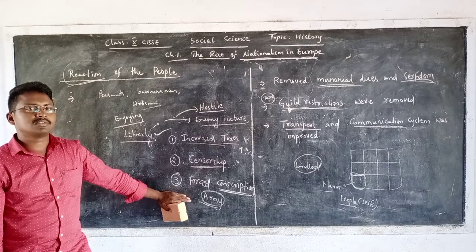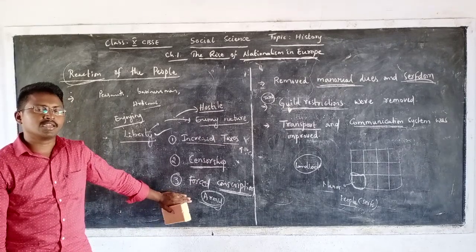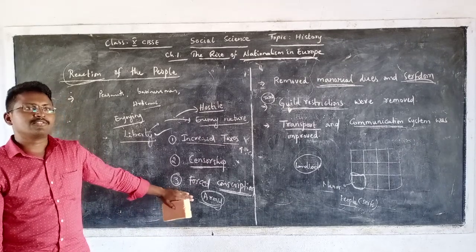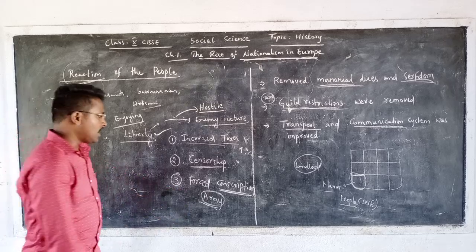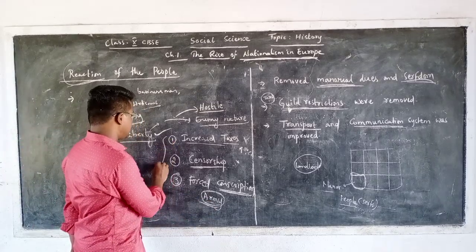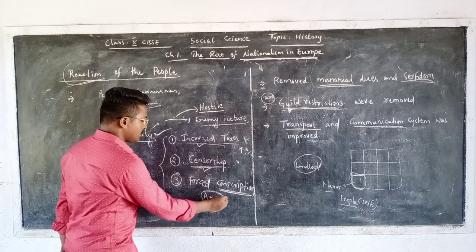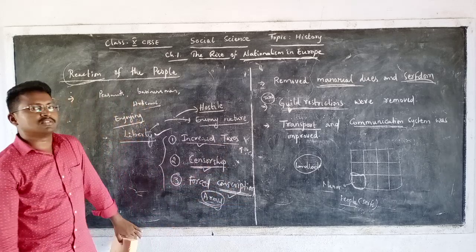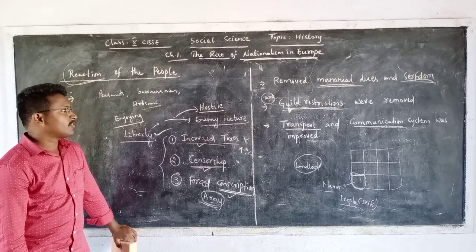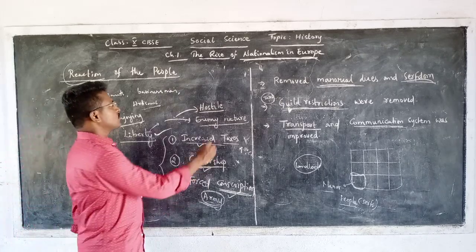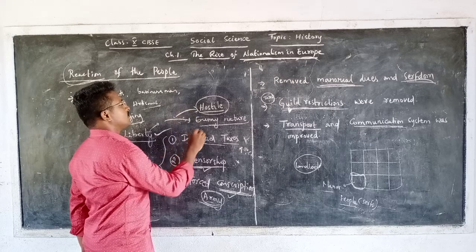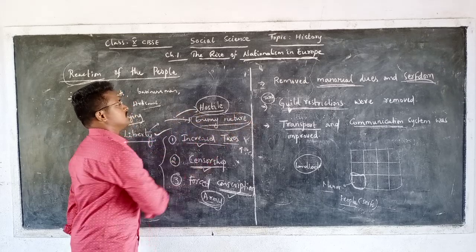Forced conscription means even if a person is not willing, he is forcefully taken into the army. So because of these three changes, increased taxes, brought back censorship, and forced conscription, he was slowly turned into a hostile figure, an enemy.